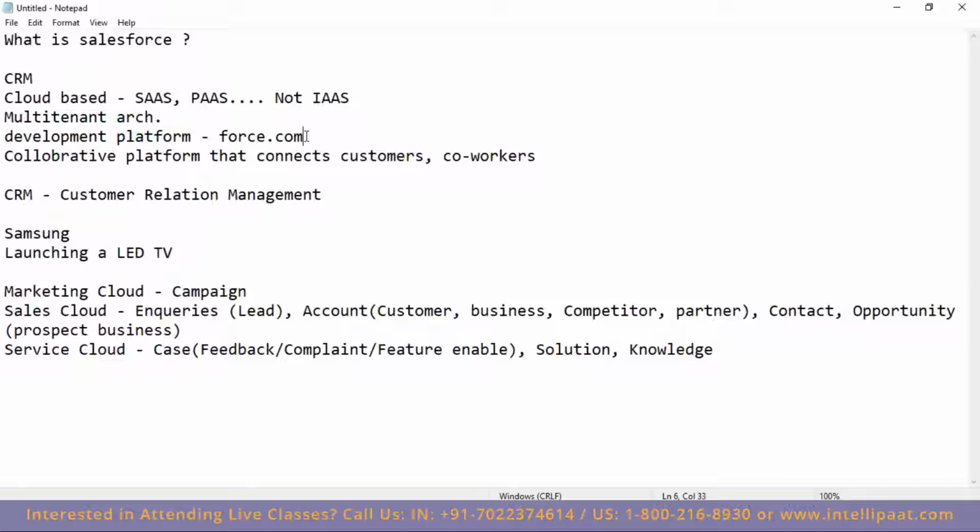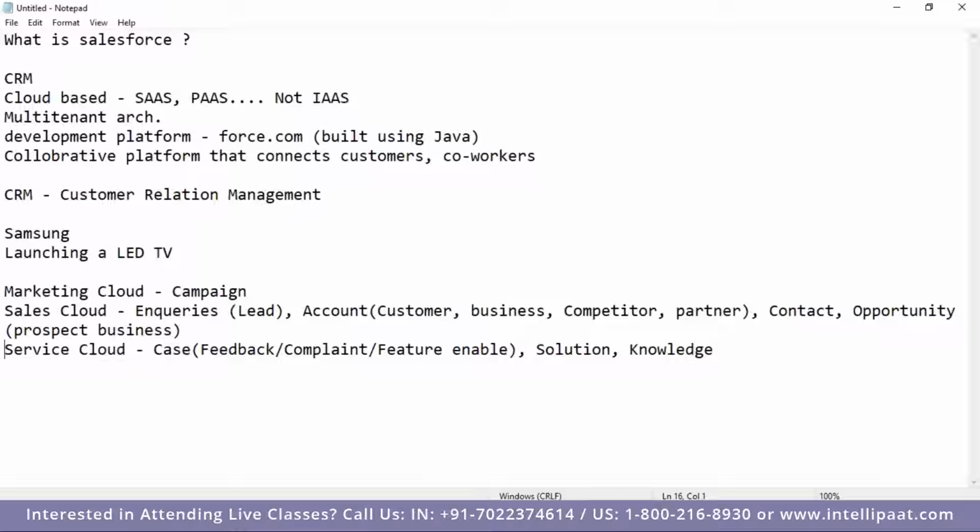The development platform is force.com. This force.com is built using Java. So when I say it's built using Java, this means if you know Java, then you'll get an upper hand learning force.com or the programming languages running on force.com. Why? Because the syntaxes are pretty similar to Java. This does not mean that if I don't know Java, I cannot learn this at all.